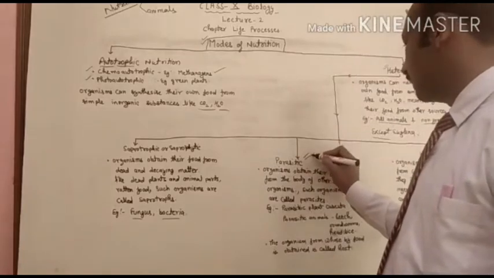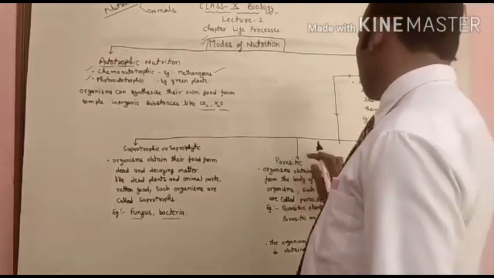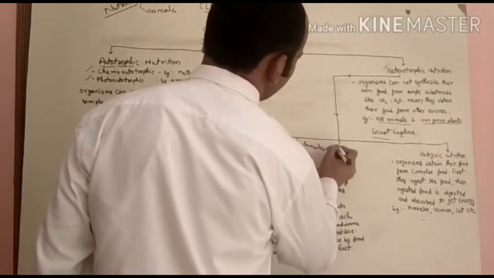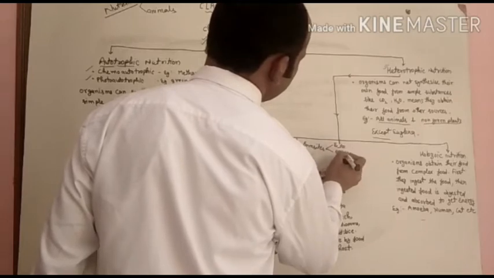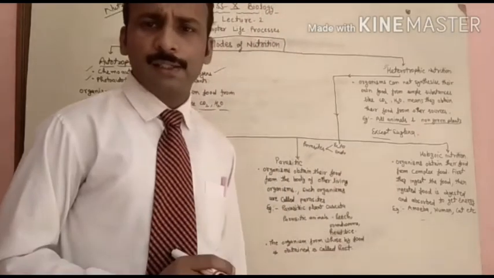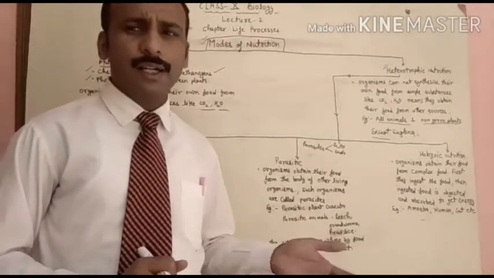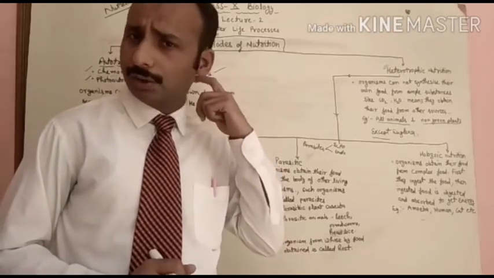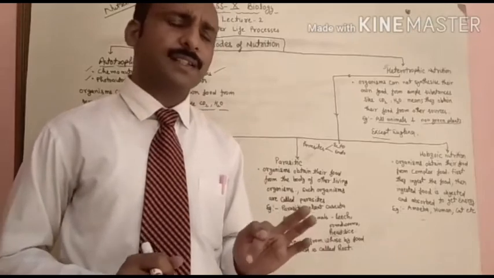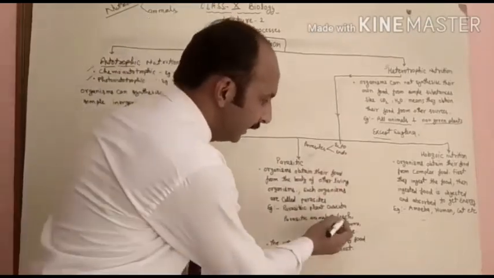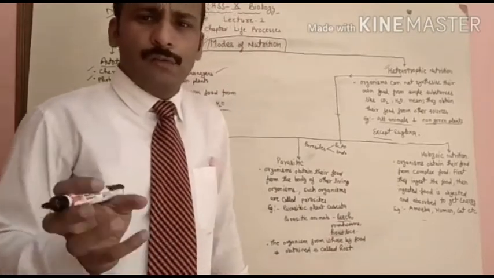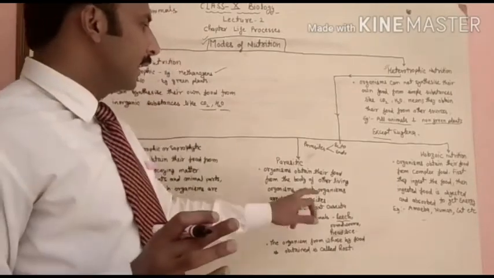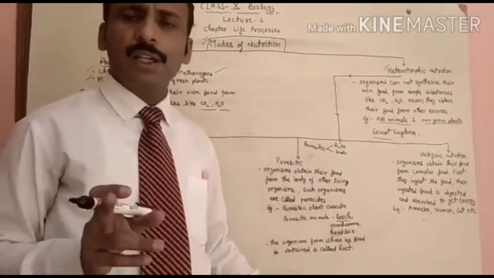But on the basis of that, parasites may be of two types. The first one is ecto, second one is endo. Ectoparasites are those parasites which live outside the body of other living organism and obtain their food, like head lice, जो जूं होती है सर में रहती है. That is the best example of the ectoparasite. Second one is the leech. In Hindi it is called the jonk, which sucks the blood from the cattle like cow, buffalo. So that type of the parasites are called ectoparasites.